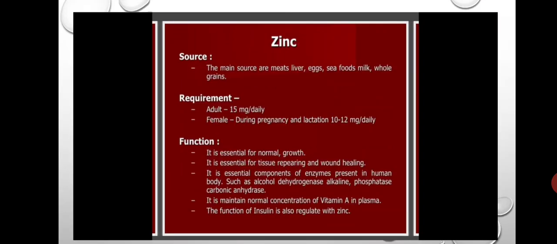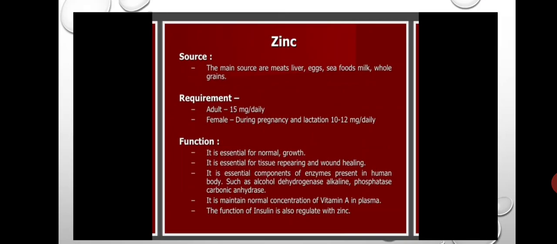Next is zinc. The main sources of zinc are meats, liver, eggs, seafood, milk and whole grains. These food items are rich in zinc.